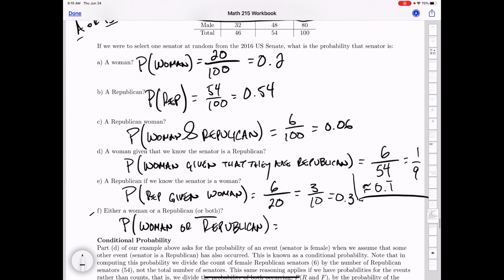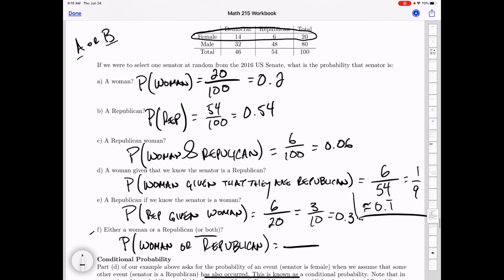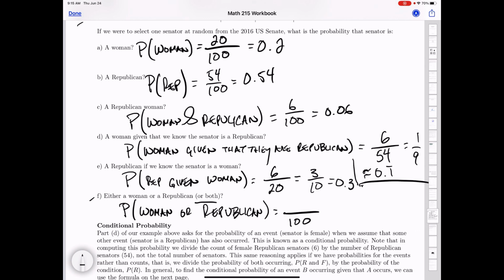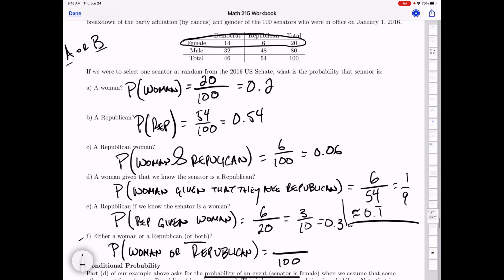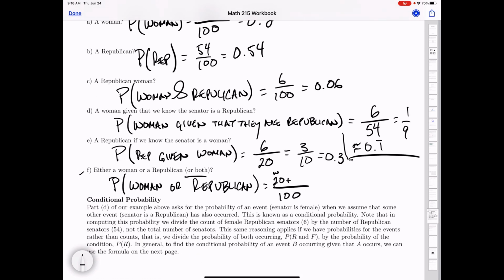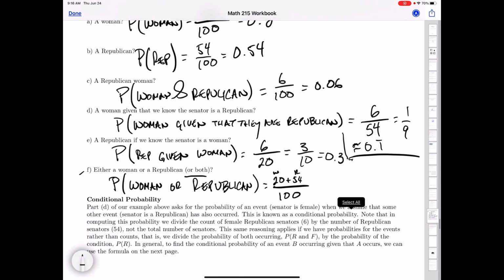Well, the same way that we think about all of them. What's the total number that we're choosing from here? Here we're not restricting to being a female or being a Republican. We're looking at the 100 as the total again. Now the tricky part is how many people are women or Republicans? How do we do that? We can add how many women we have, which is 20, plus how many are Republicans, right? Which is 54. But there's a trick here.